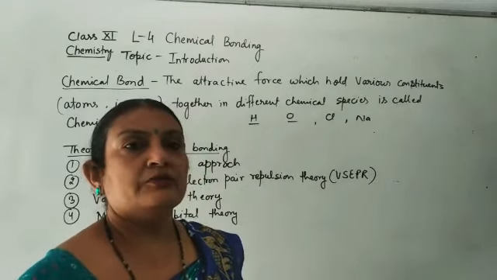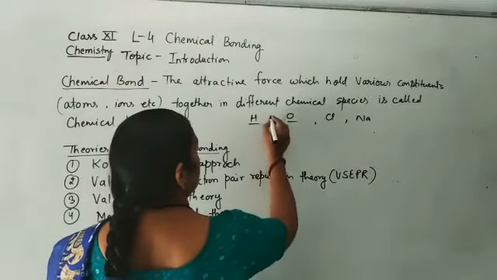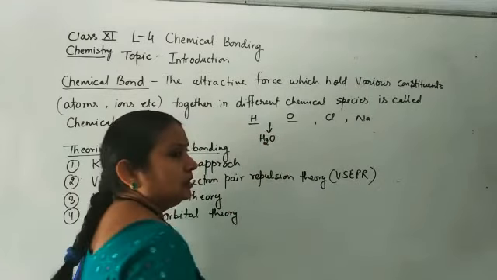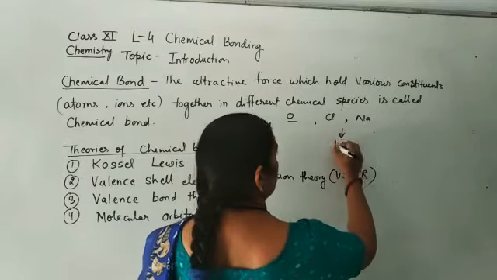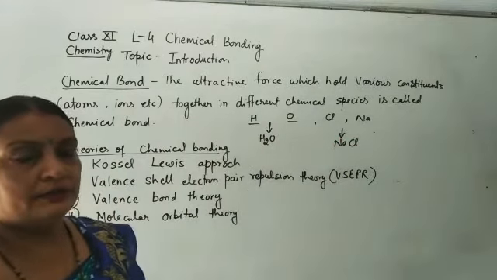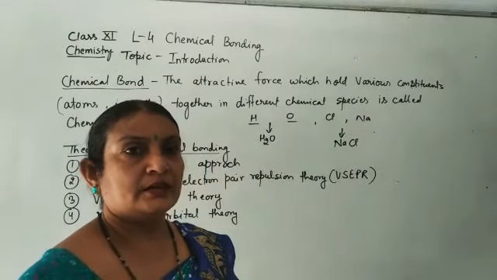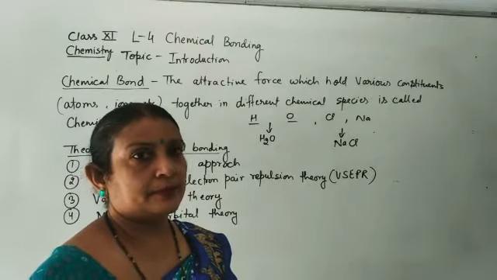It reacts with other atoms present in nature. For example, hydrogen and oxygen combine to form water. Water is stable. Sodium and chlorine react to form sodium chloride, which we use as table salt in our daily life. These are quite stable and can exist freely.